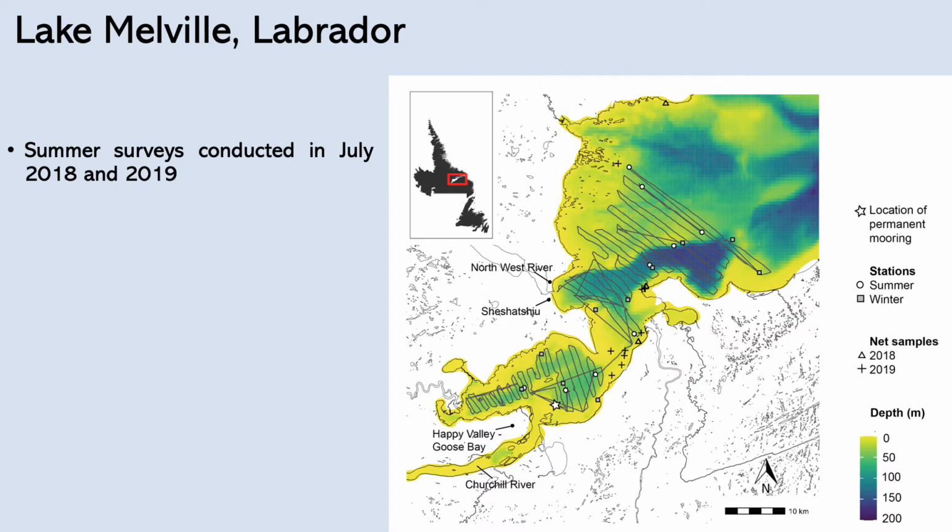So as part of the FishDip project, we conducted first summer surveys between July and August 2018 and 2019. During these surveys we covered all the black lines that you see on the map, which is the upper part of Lake Melville, so Goose Bay, the Narrows, and then the upper part of Lake Melville, to really map the distribution of fish and zooplankton using fish finders, fish echo sounders mounted on small research vessels.